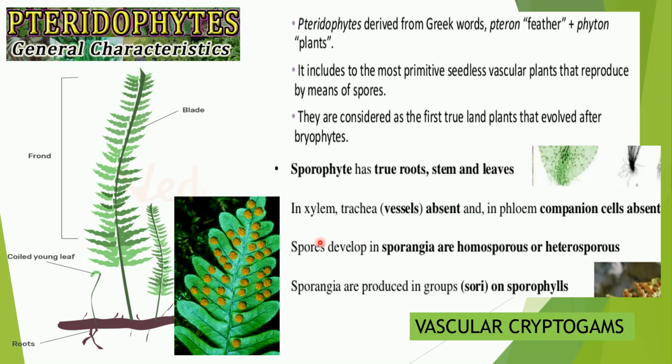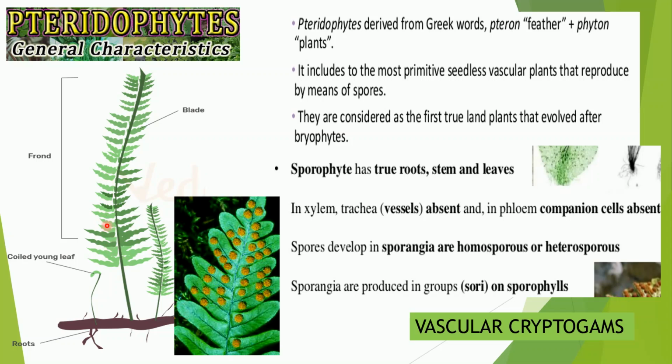Now, coming to their mode of reproduction, they reproduce, of course, as these cryptogams are grouped only because of their mode of reproduction, that is through spores. Now these spores, if you observe, are present on the backside of these leaf-like structures. Now what are these leaf-like structures called?